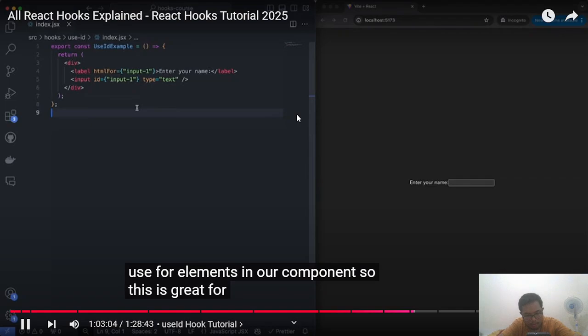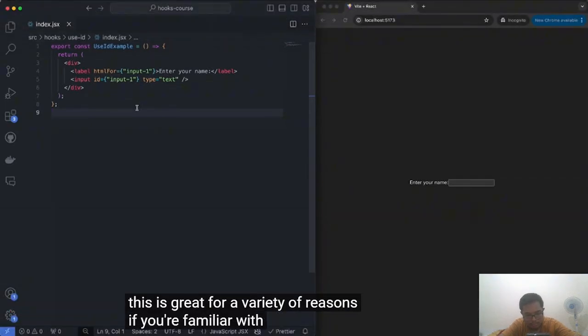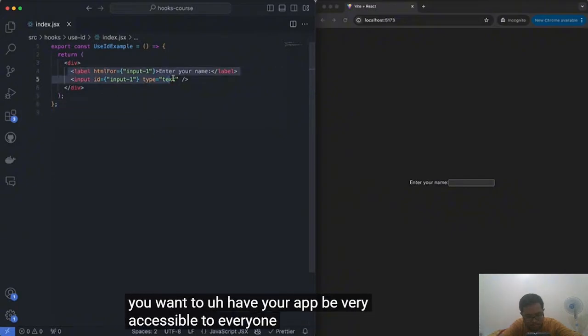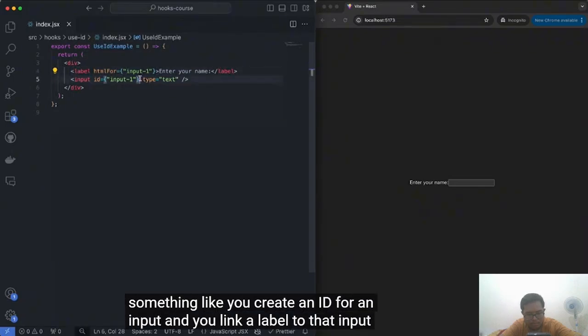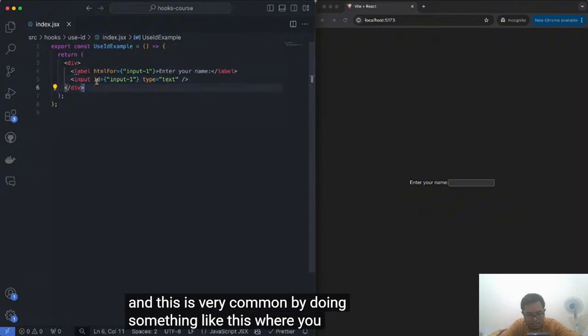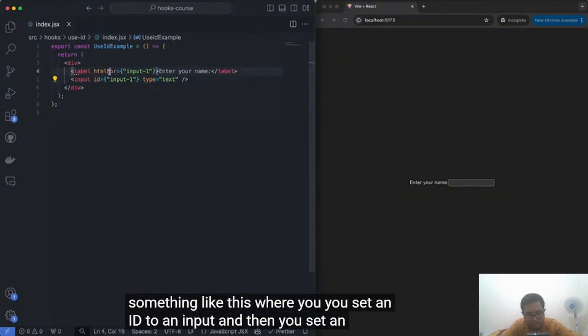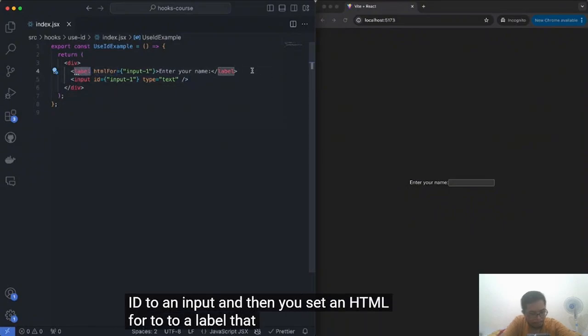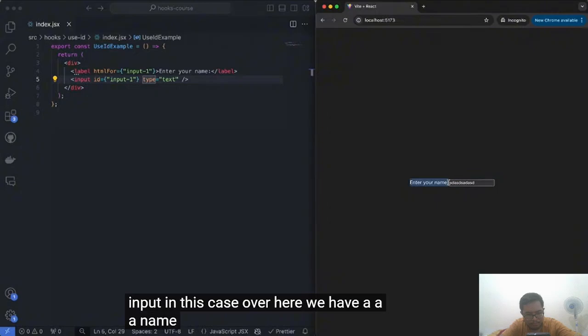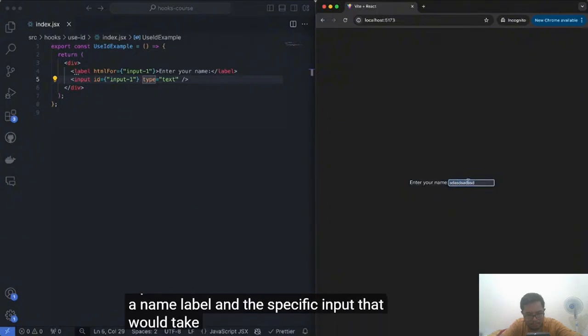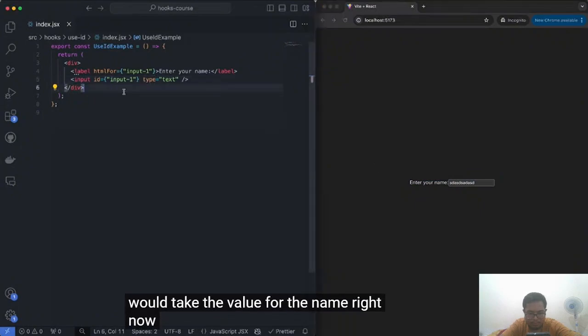This is great for a variety of reasons. If you're familiar with accessibility, you want to have your app be very accessible to everyone. So you create an ID for an input and you link a label to that input. This is very common, where you set an ID on an input and then you set an htmlFor on a label that links to this input. In this case, we have a name label and the specific input that would take the value for the name, right? Now, what does the useId hook help us with?